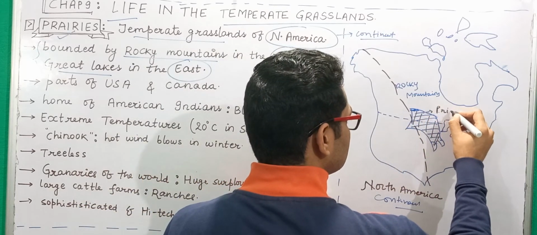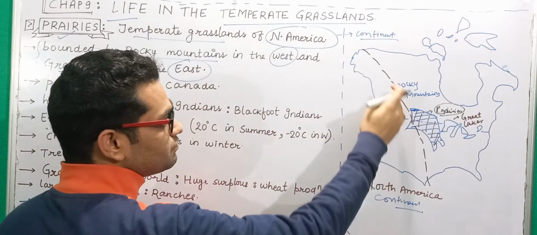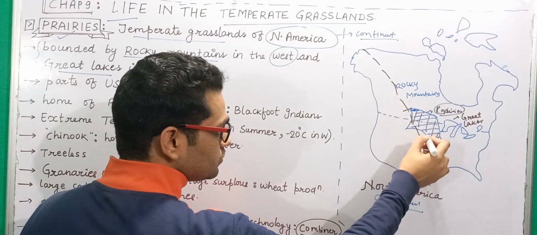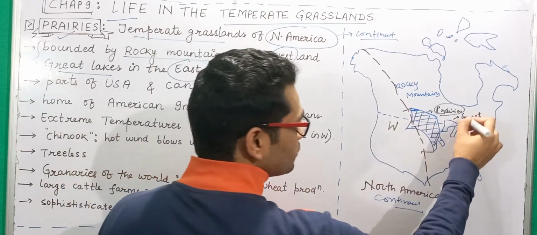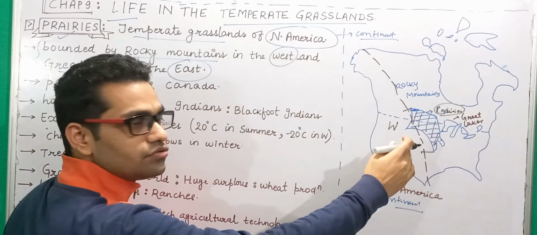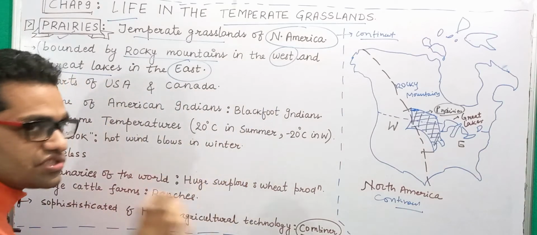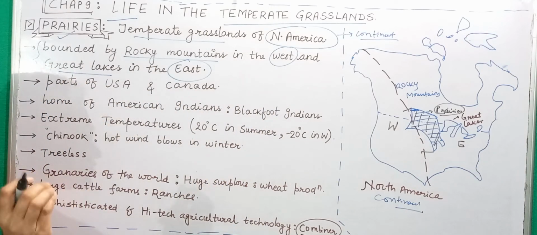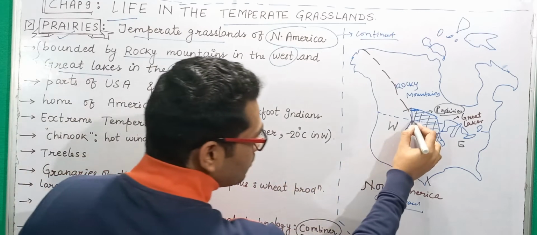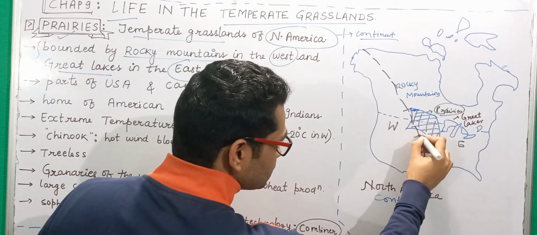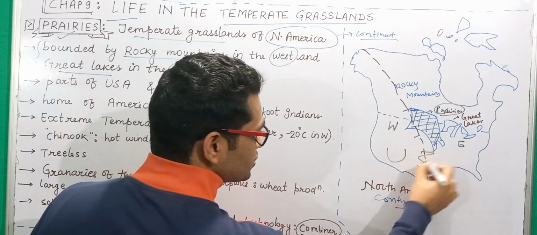As you can see, this prairies is bounded by the Rocky Mountains from here to here on the west side, and by the Great Lakes, which lie in the eastern part of the prairies. Okay, so this is the basic concept of the geographical location. Now, major portions of the prairies are in the USA.